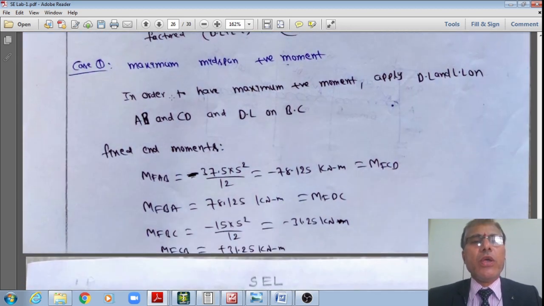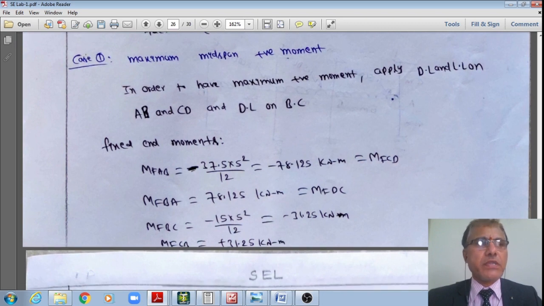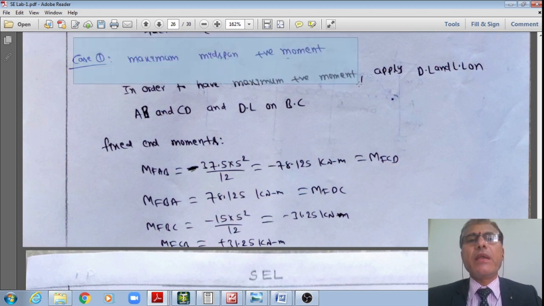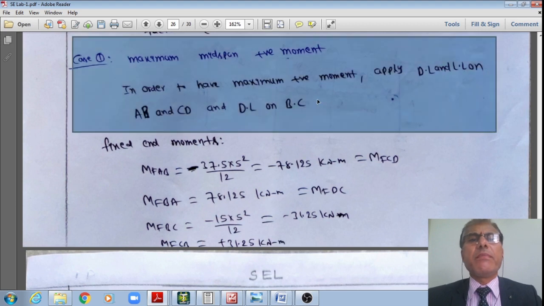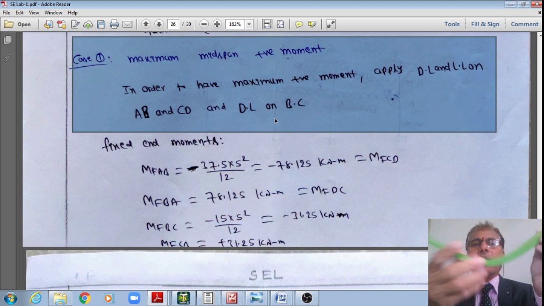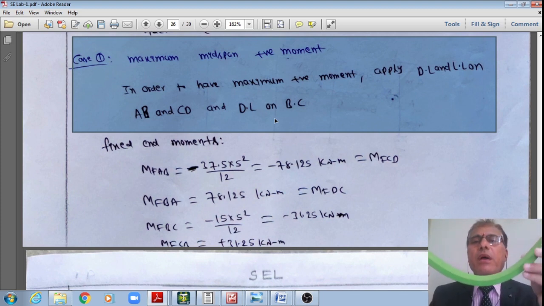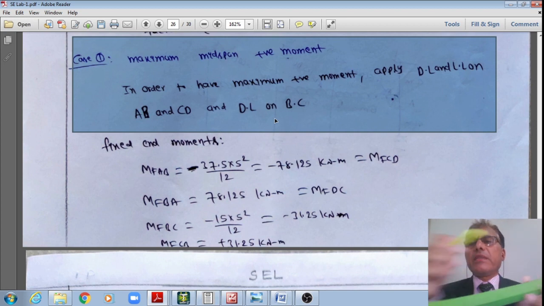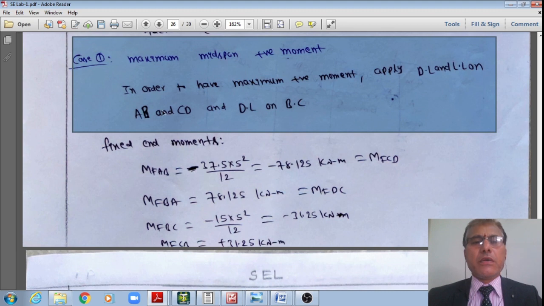Factored loads. However, you already know the conditions for the substitute frame method, right? How to get the maximum midspan positive bending moment, how the loading should be there, right? Now, in order to get that maximum midspan positive bending moment, what we need to do is apply the dead load and live load on the spans AB and CD, whereas we need to apply dead load only on the intermediate span BC.